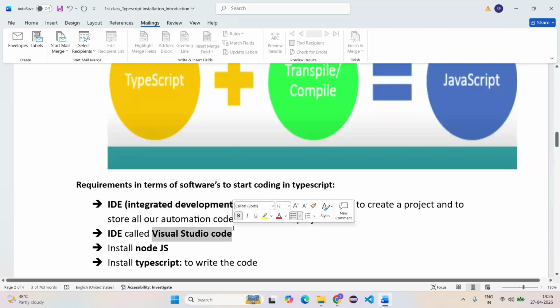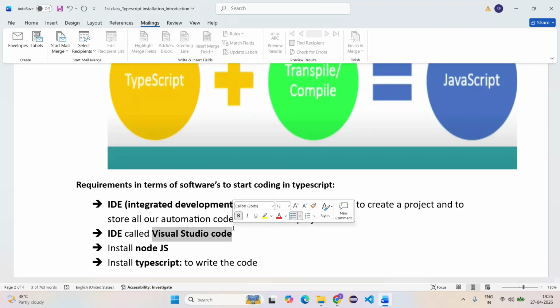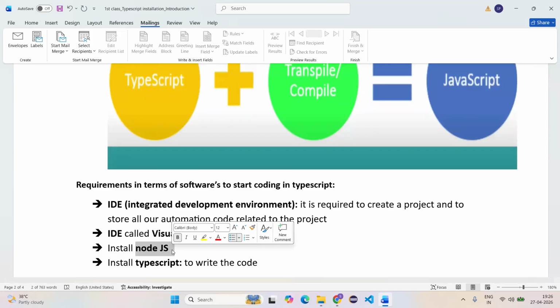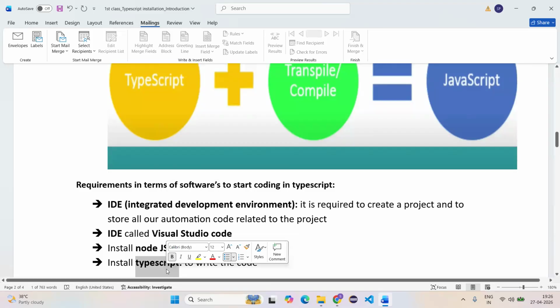What is Visual Studio Code? What is the purpose of it? We will write some automation code, right? We will create the automation code in Visual Studio, store it there, and execute it. Node.js is mandatory, because TypeScript belongs to JavaScript. JavaScript is a Node.js module. Node.js means JavaScript, and we need to install TypeScript to write the code.